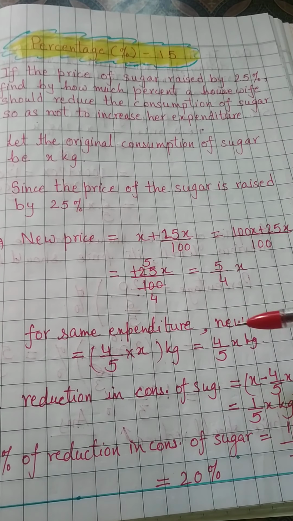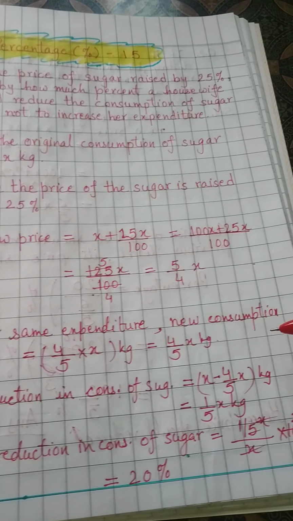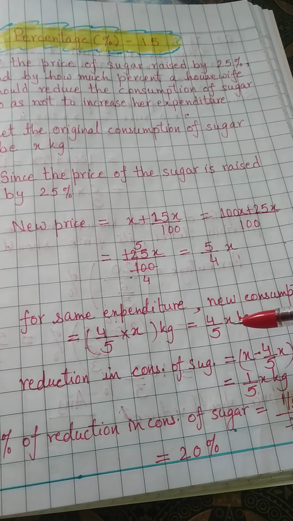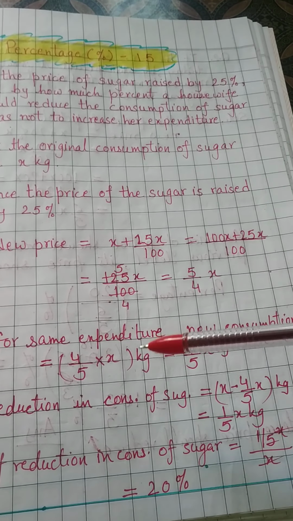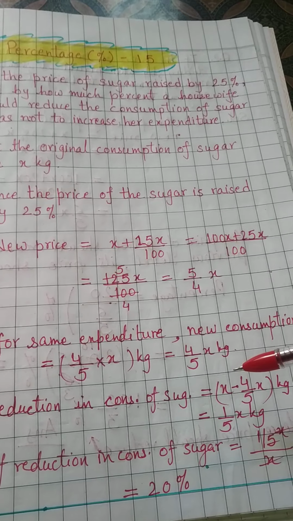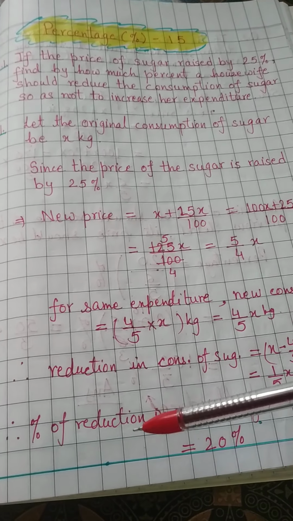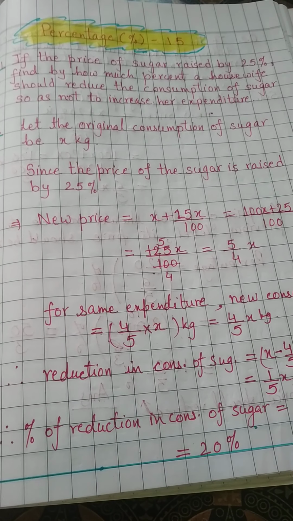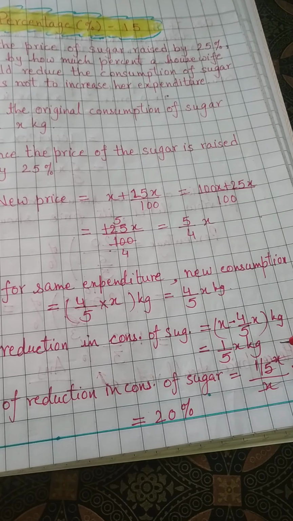So for the same expenditure, new consumption, this line is very very important. For the same expenditure, new consumption should be 4 upon 5 of x kg. That means the reduction in consumption of sugar is x minus 4 upon 5 of x kg.